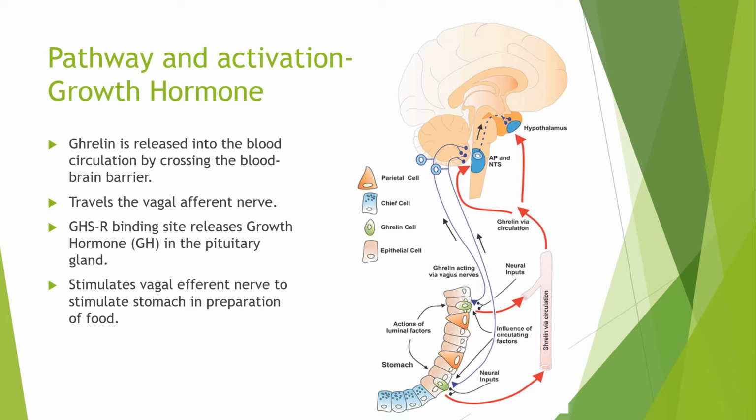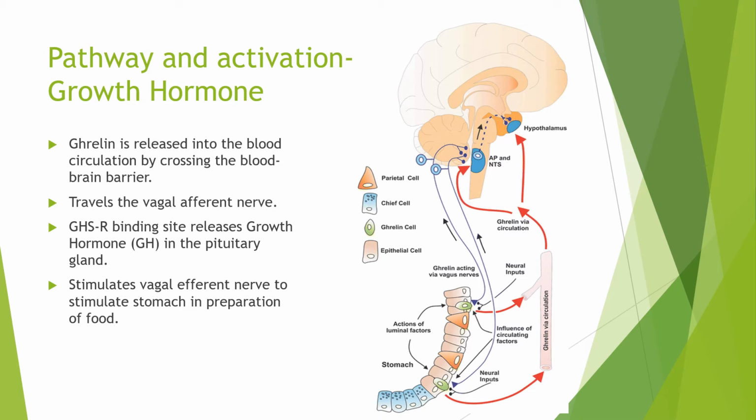Ghrelin passes into the blood circulation by crossing the blood-brain barrier at a slower rate than when it enters the vagal afferent nerve, which reaches the hypothalamus quickly. Once ghrelin reaches the hypothalamus, it binds to the growth hormone secretoreceptor found on the arcuate nucleus, which allows the release of growth hormone from the pituitary.